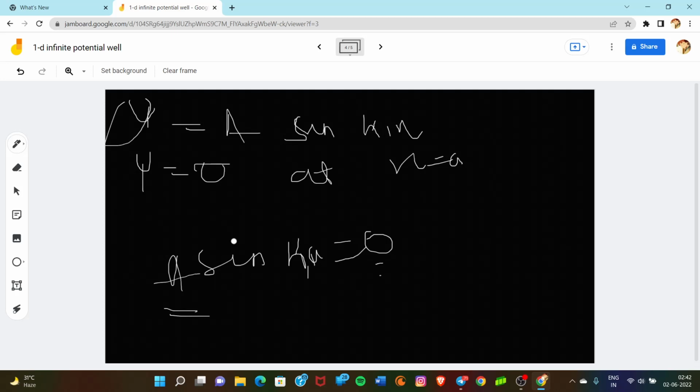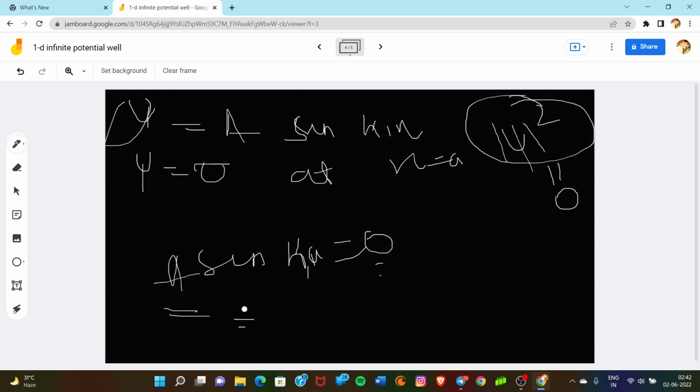If the wave function vanishes, psi square vanishes, and then the probability of finding the particle inside the box vanishes. But psi square is the probability of finding the particle inside, right? So if psi square is equal to 0, that means there is no particle inside the potential well, but we have found that there is a particle inside the potential well.